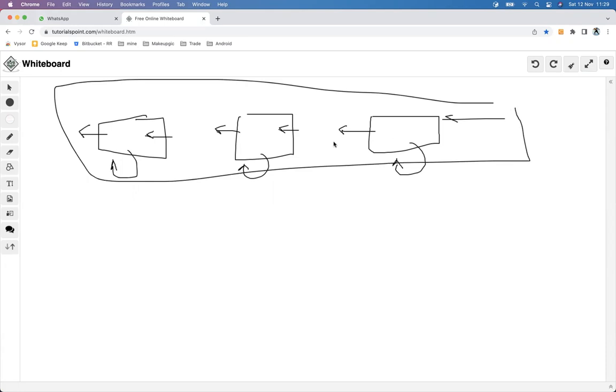Can we? Because this output will go here as an input. That's what I'm trying to say. Anything this function does and outputs, if that output becomes an input to this one, because this relies on the output of this one, we can chain these. See the chain? This output becomes an input for this, this output becomes an input for that, and the chain goes like this. And we can call this a chain of responsibilities.